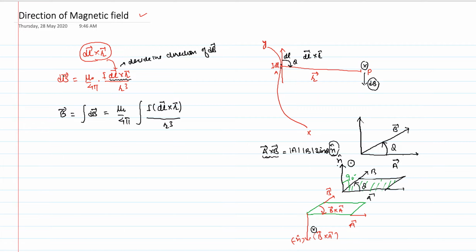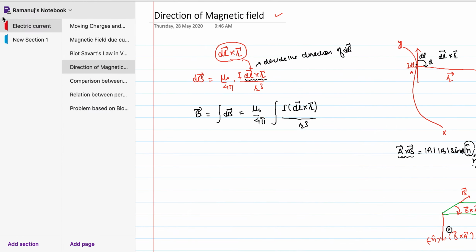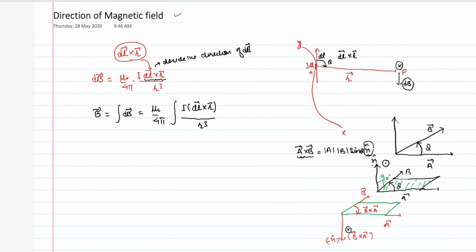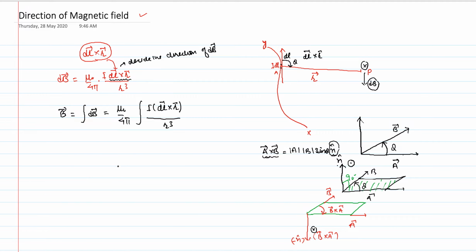So now a very interesting thing I'm going to discuss with you over here. See, if your current element is like this, this is very good for us to understand.